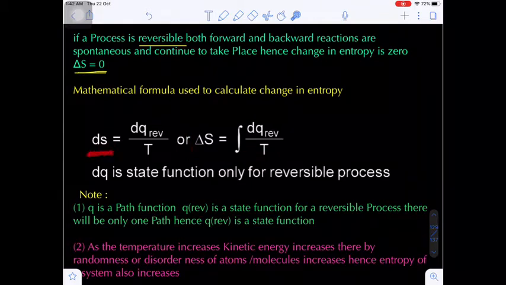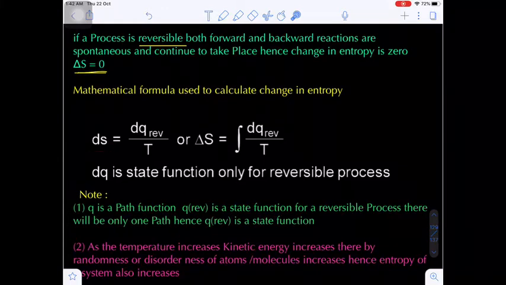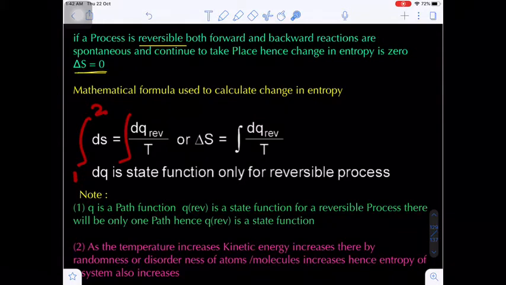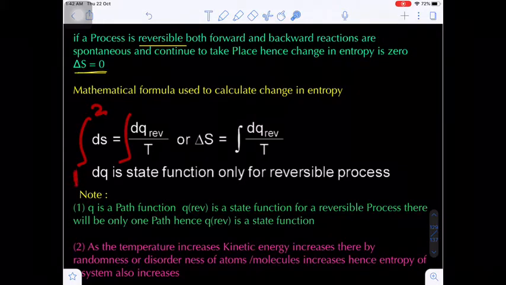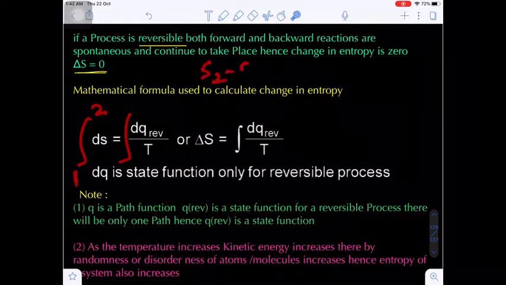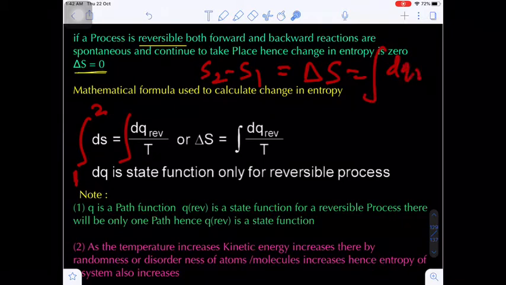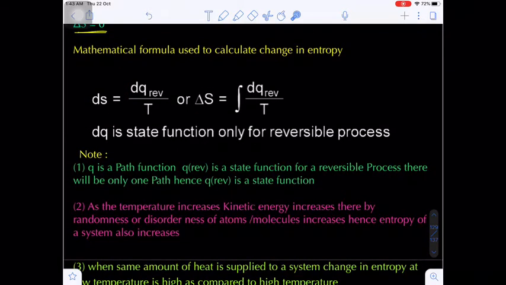Now we know entropy is a state function, so the change in entropy we can calculate. Integrating on both sides, the integral of dS will be equal to S, and if you put the limits, lower limit 1, upper limit 2, it gives S2 minus S1. So the change in entropy delta S will be equal to the integral of dq reversible by T. Are you getting my point?